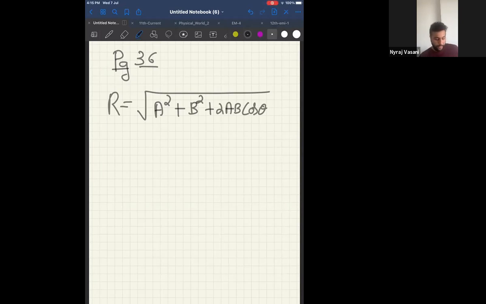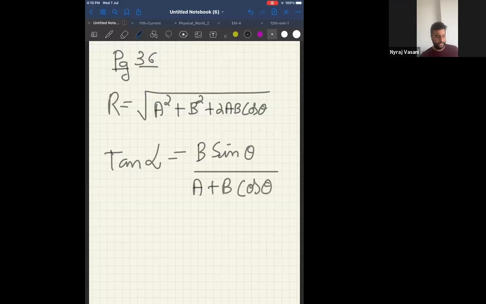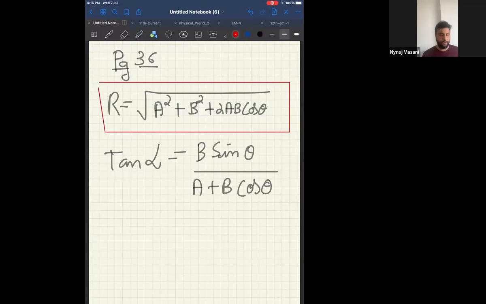And the angle formula will be tan alpha. Please make a note. The angle formula will be tan alpha is equal to B sin theta divided by A plus B cos theta. Now remember, this is your formula for the resultant of a vector, and this is your formula for the angle of a vector. Please make a note very carefully.